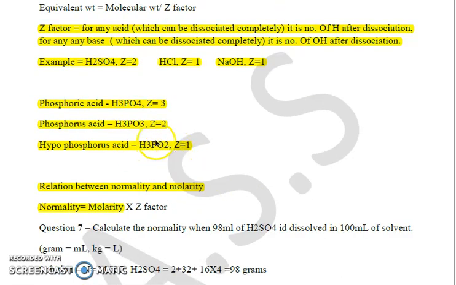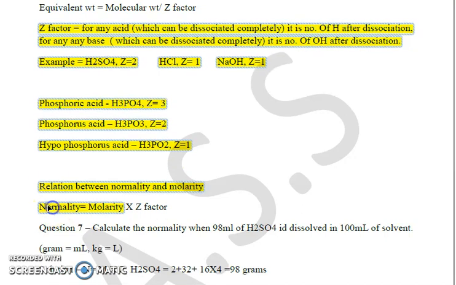For H3PO4 we take Z factor as 3, for H3PO3 as 2, and for H3PO2 as 1, because they have respectively 3, 2 and 1 ionizable or replaceable hydrogen atoms.